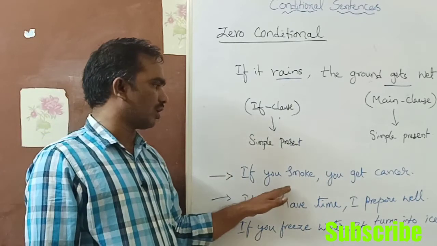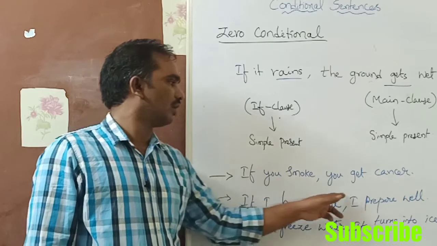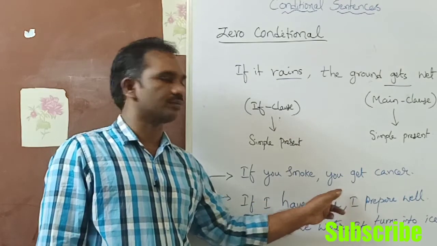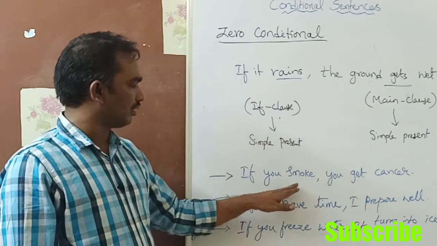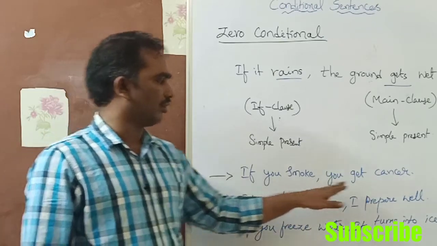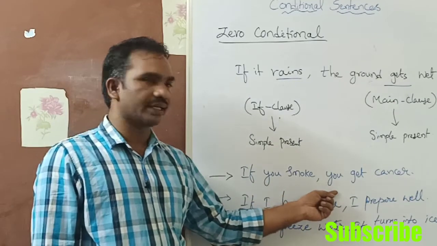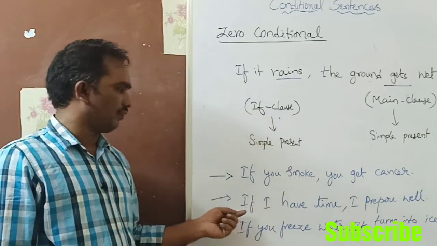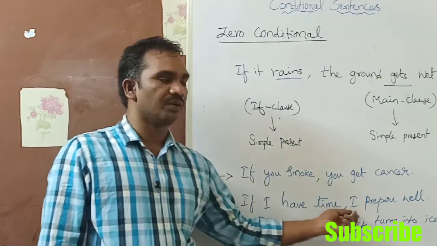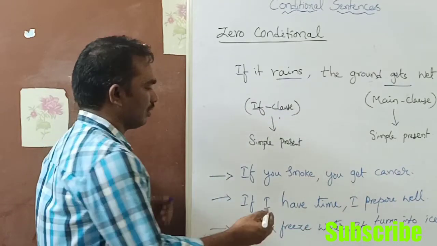If you smoke, you get cancer. So what is the tense here? Present tense. Here also present tense. If I have time, I prepare well. So here present tense.